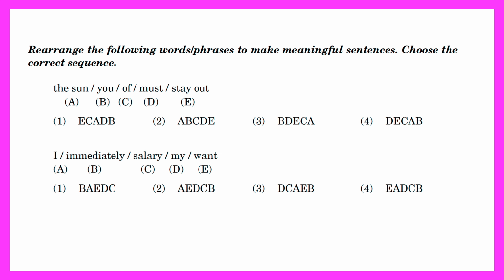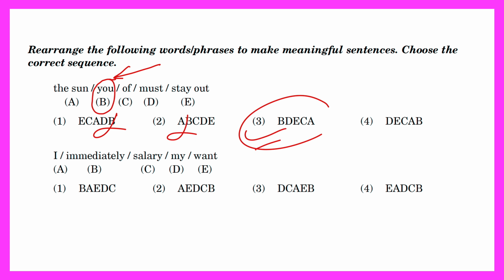Next, rearrangement of the sentence. You have to arrange the words to make the sentence grammatically and meaningfully correct. The words are written in a jumbled format. So what will come first? You must stay out of the sun. The correct sequence should be: you must stay out of the sun. So portion B will come first. So the correct answer is option number 3.